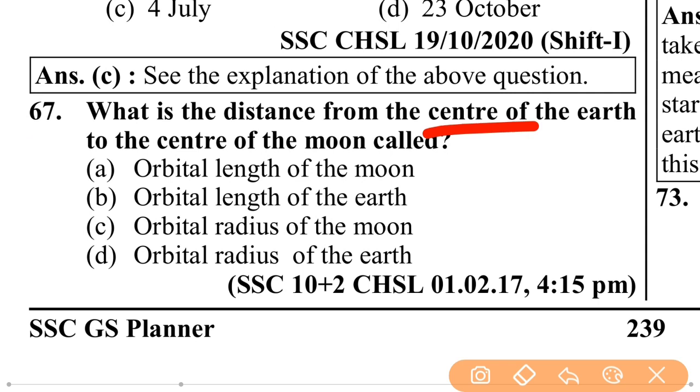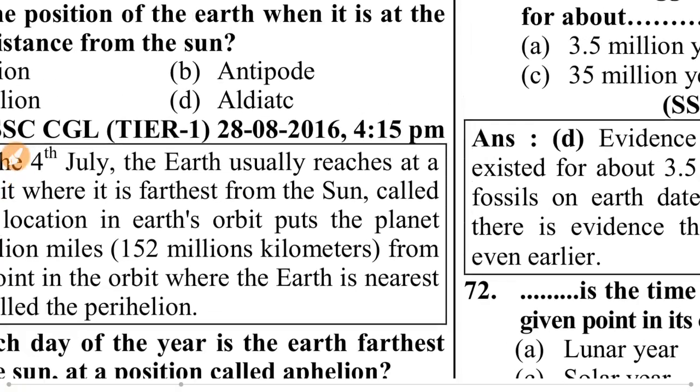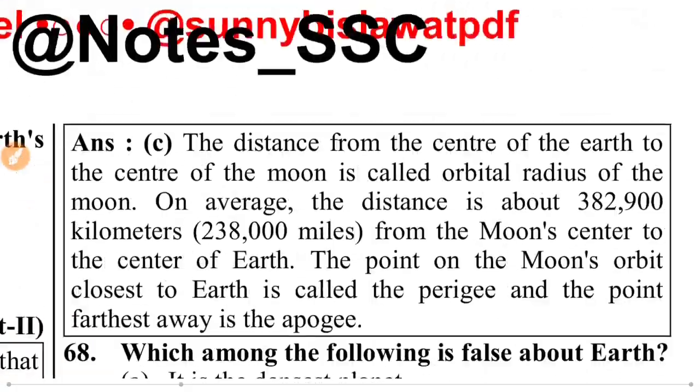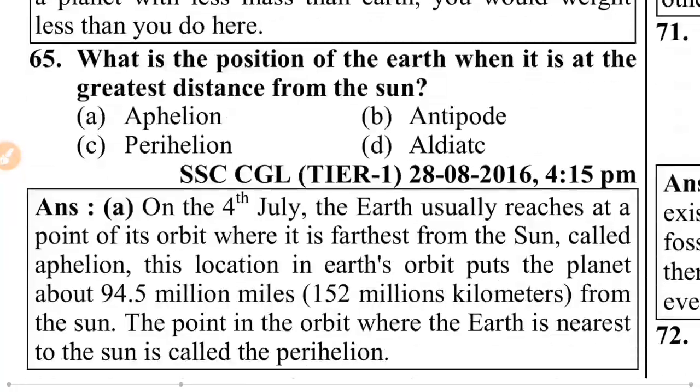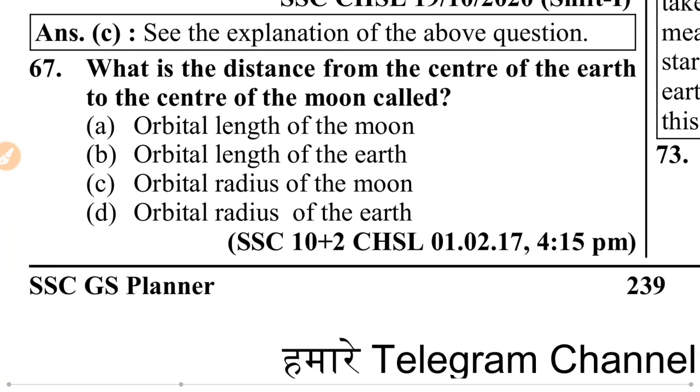What is the distance from the center of the earth to the center of the moon called? Orbital length of the moon, orbital length of the earth, orbital radius of the moon, or orbital radius of the earth? That is C. The distance from the center of the earth to the center of the moon is called the orbital radius of the moon.